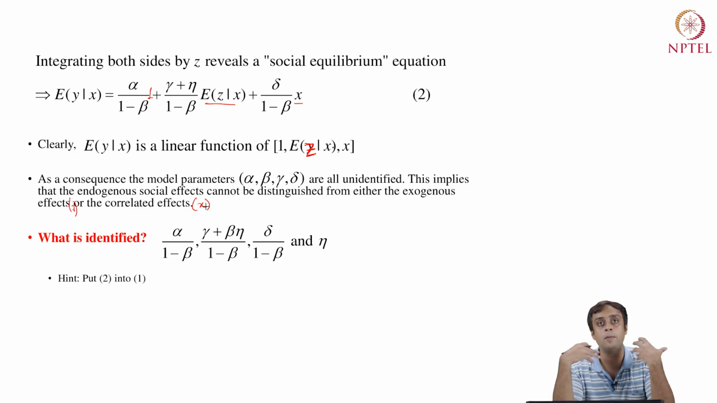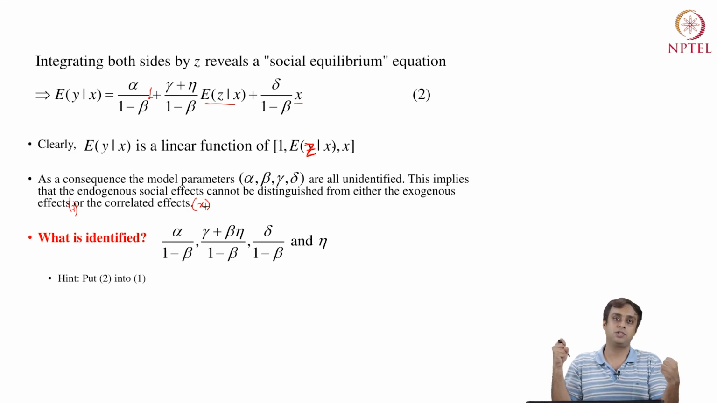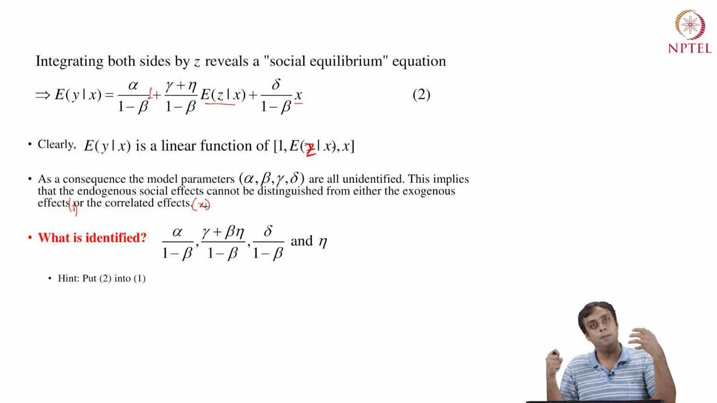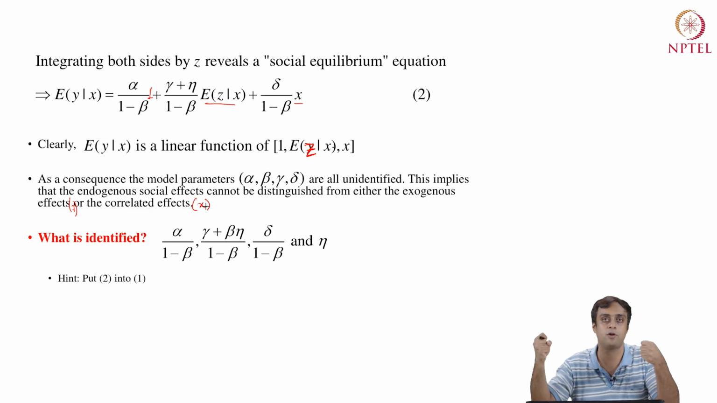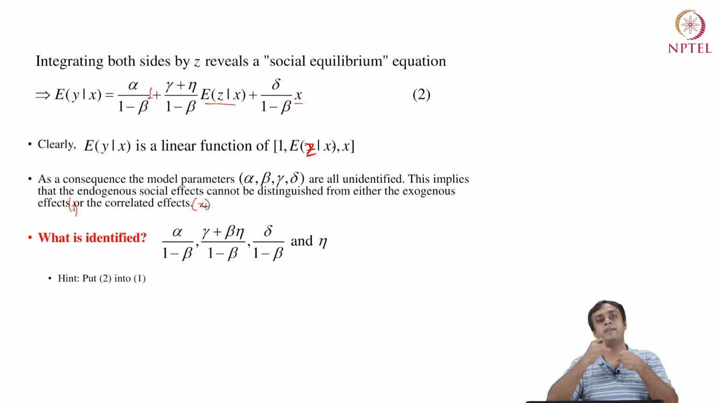So this reflection problem basically says I cannot distinguish between the betas, the gammas and the deltas. I cannot tell beta apart from either gamma or delta. This is the problem of this effect.